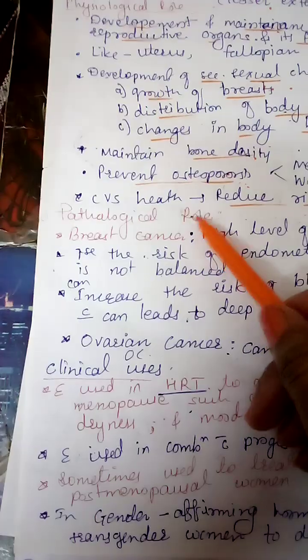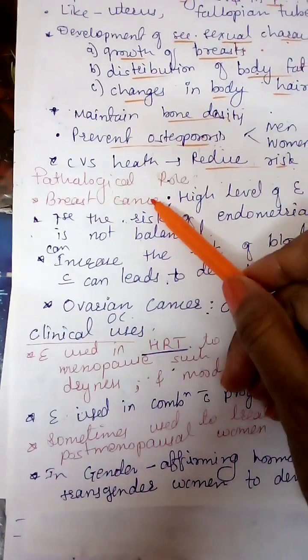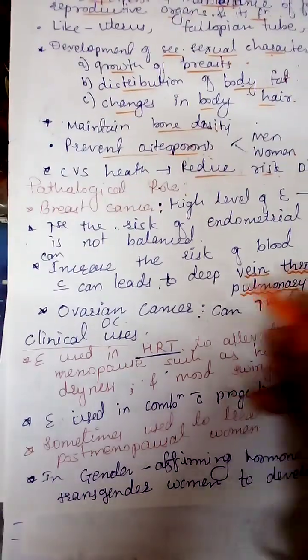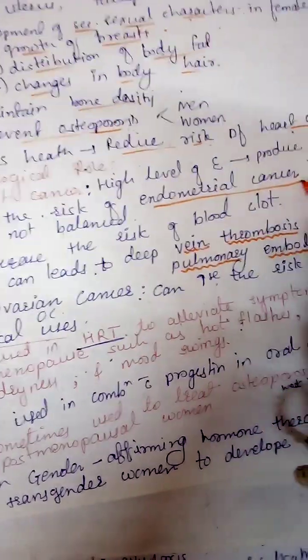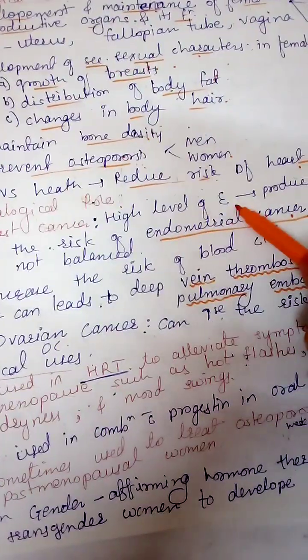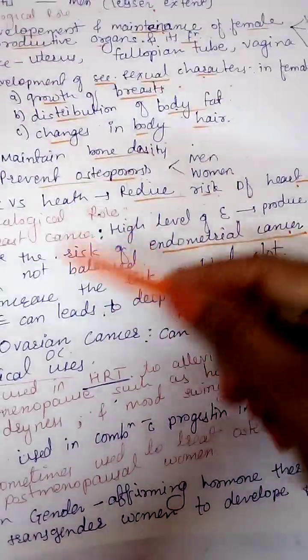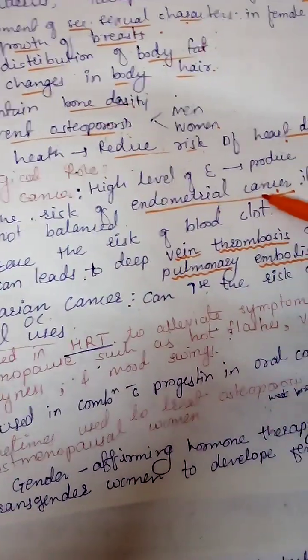Now let's see the pathological role. This plays an important role in breast cancer. Next, it also plays an important role in endometrial cancer. So in case of a high level of estrogen produced in the body, it increases the risk of breast cancer as well as endometrial cancer.